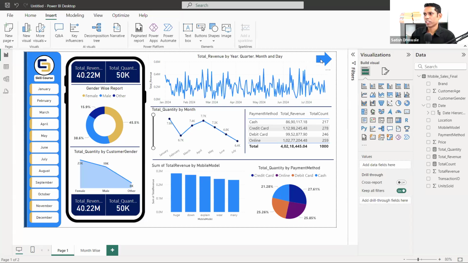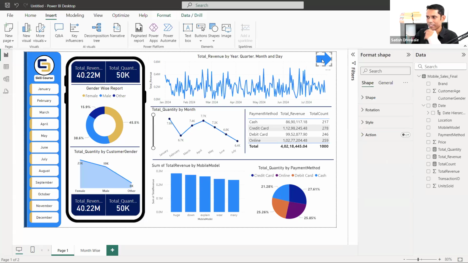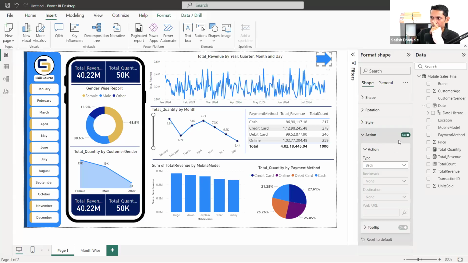You can add the text also, next dashboard. But how to link this particular? Click on this and click on icon action. Enable the action. And once you want to link a particular thing, go for page navigation. Page navigation and the destination will be month-wise.